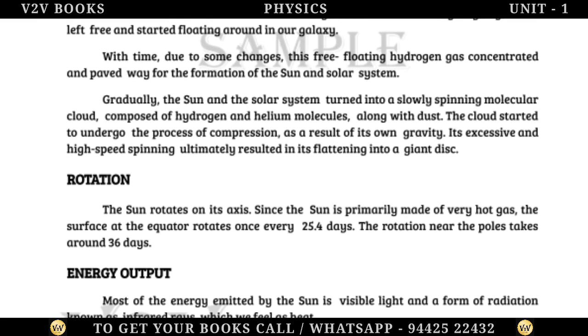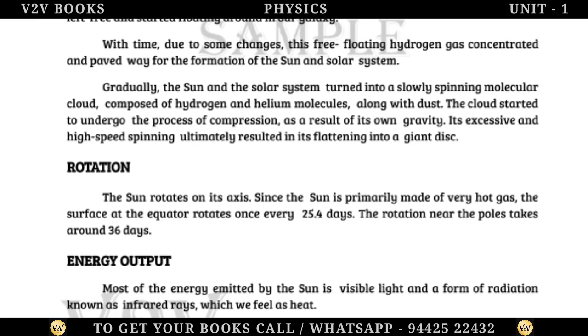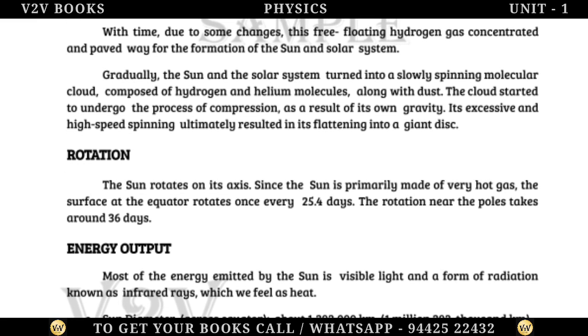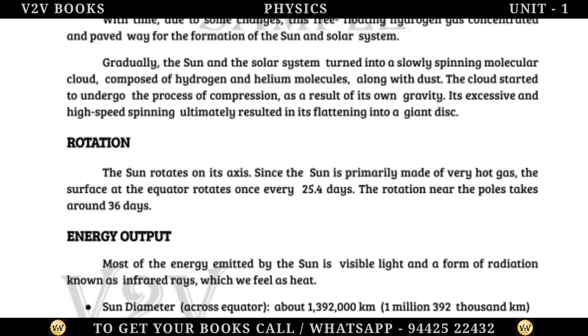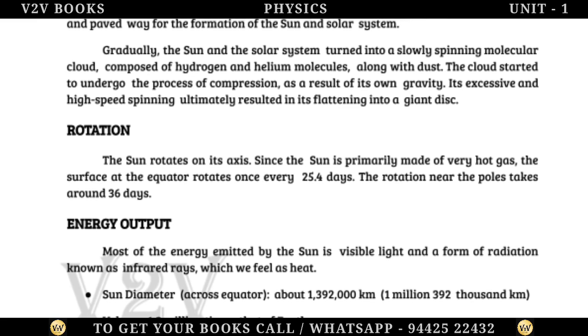Rotation. The Sun rotates on its axis. Since the Sun is primarily made of very hot gas, the surface at the equator rotates once every 25.4 days. The rotation near the poles takes around 36 days.